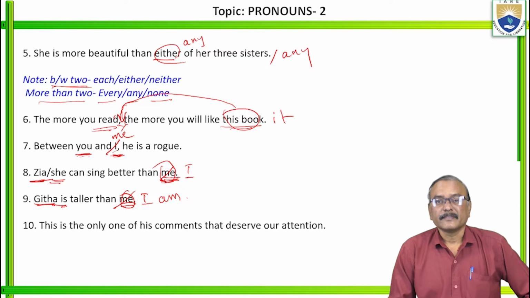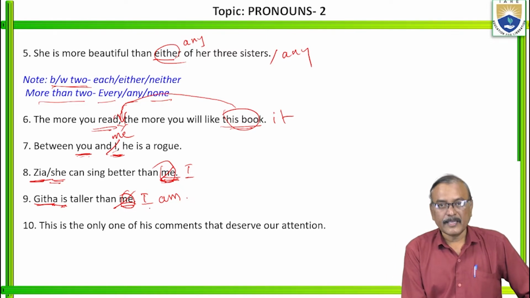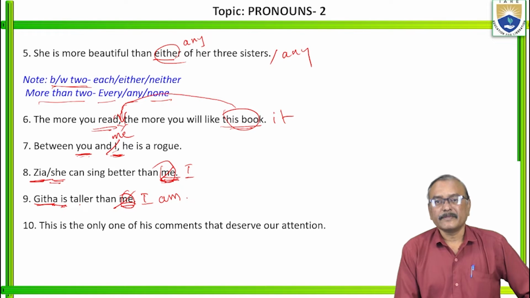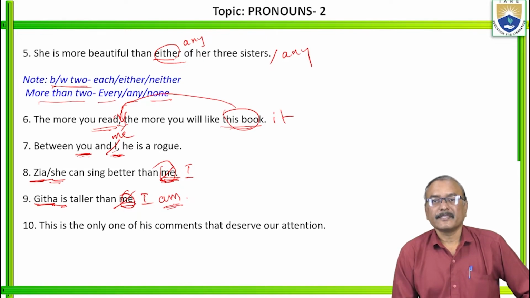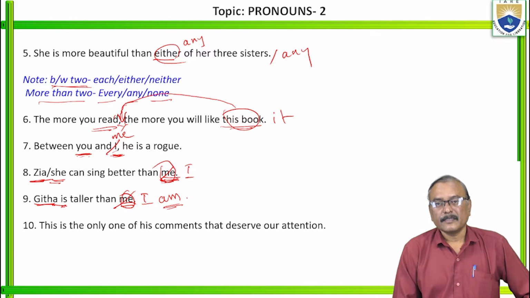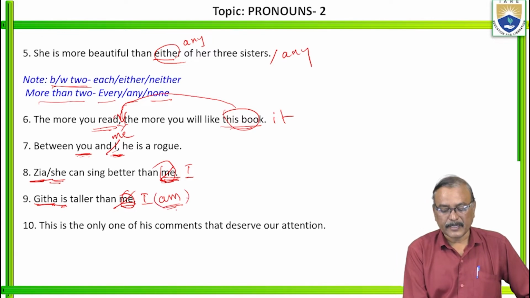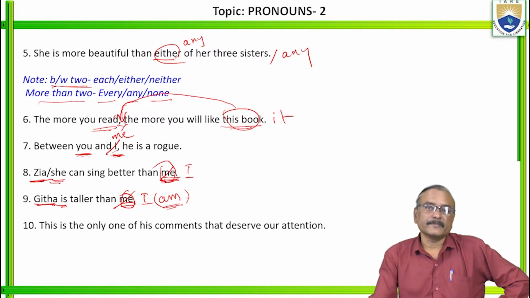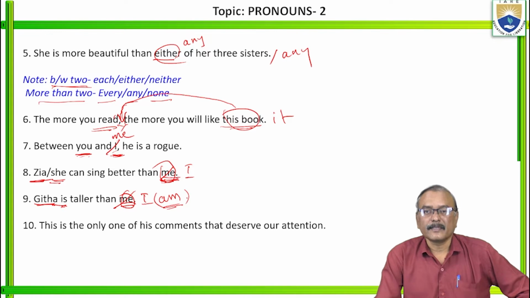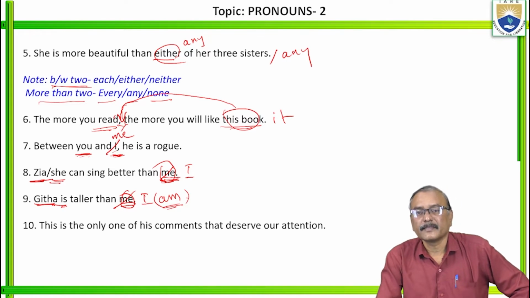Are you getting me? So Geeta and I are in the nominative case. And Geeta is followed by the verb is. But I cannot be followed by the verb is. That's why we have to mention I am. Otherwise it is incomplete. Sometimes you can keep it in the bracket also, but here, better you can leave the bracket also. Geeta is taller than I am. Right?